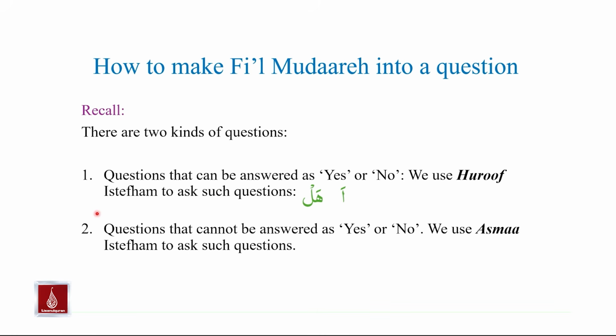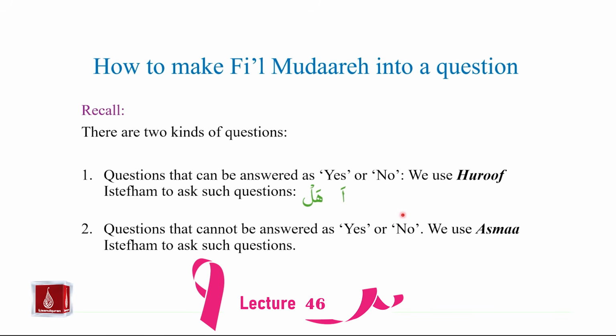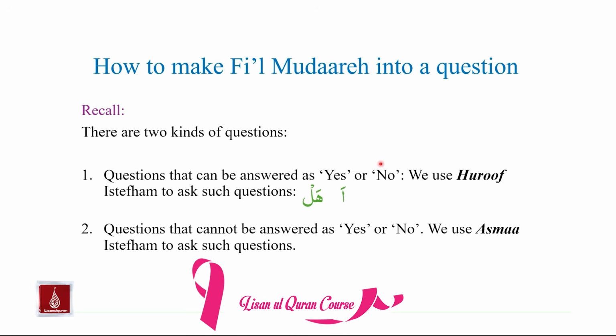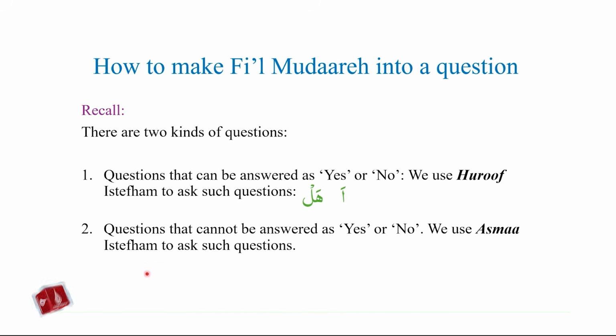And then there are questions that cannot be answered as yes or no. And to ask such questions, we use asma istifham. So huruf istifham, that is hamza or hal, are used to ask questions that can be answered as yes or no. And in order to ask questions that cannot be answered as yes or no, we use asma istifham.